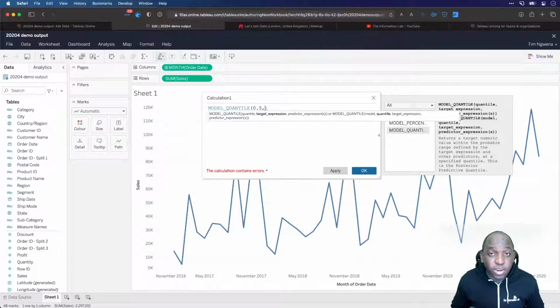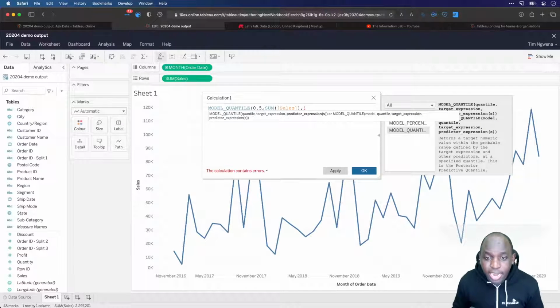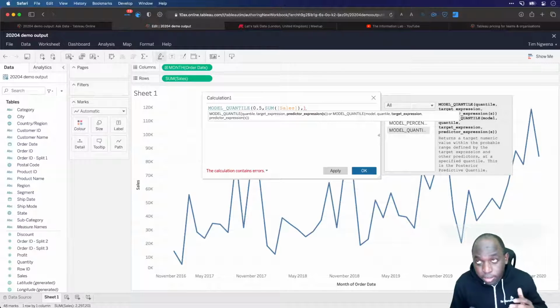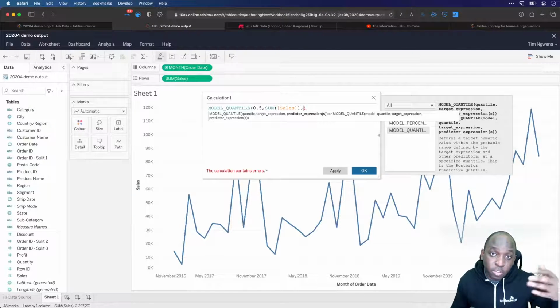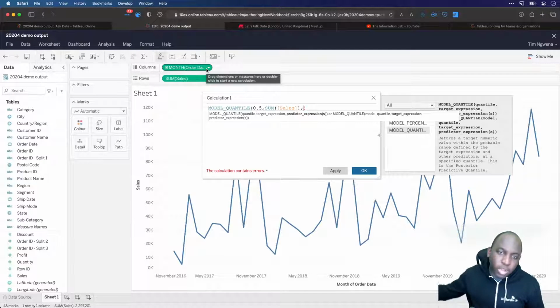The predictor expression is essentially what I'm trying to predict. So in this case, it's the sum of sales. So let's just type sum, hit enter, of sales. Let autocomplete do its work. And then the last thing I need is... sorry, I think I said predictor expression previously. What I meant is target expression, so the thing I'm trying to predict. And then the predictor expression is basically the date at the top, because that's actually what's going to control how the model works, if that makes sense.